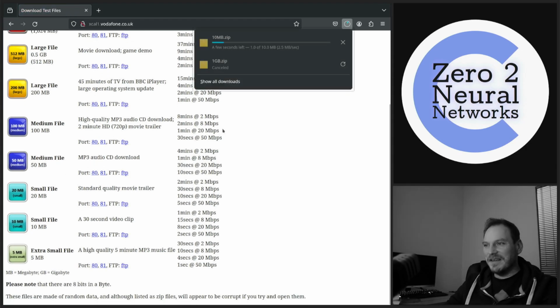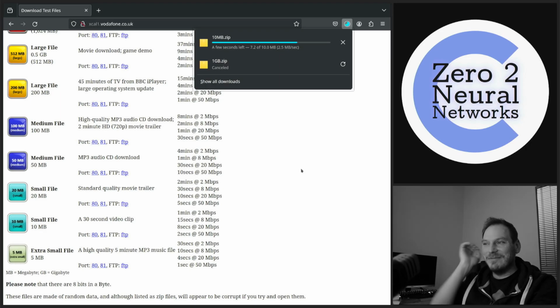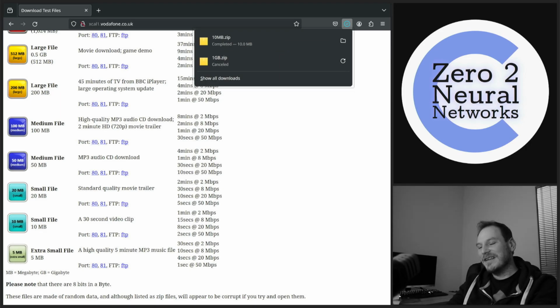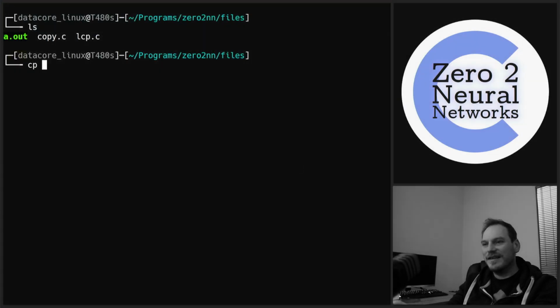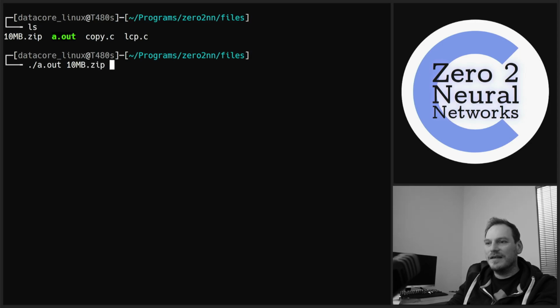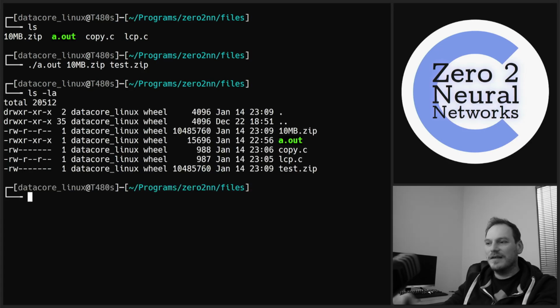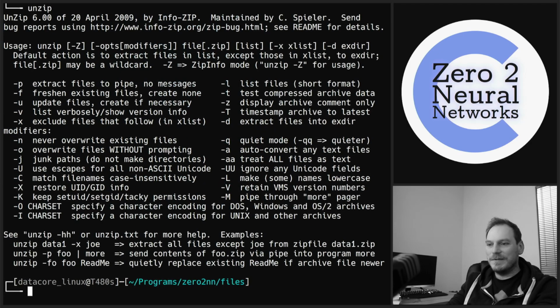10 megabyte, that'll do us. 10MB.zip. So these are the same, test.zip, exactly the same byte size. I've got unzip installed.